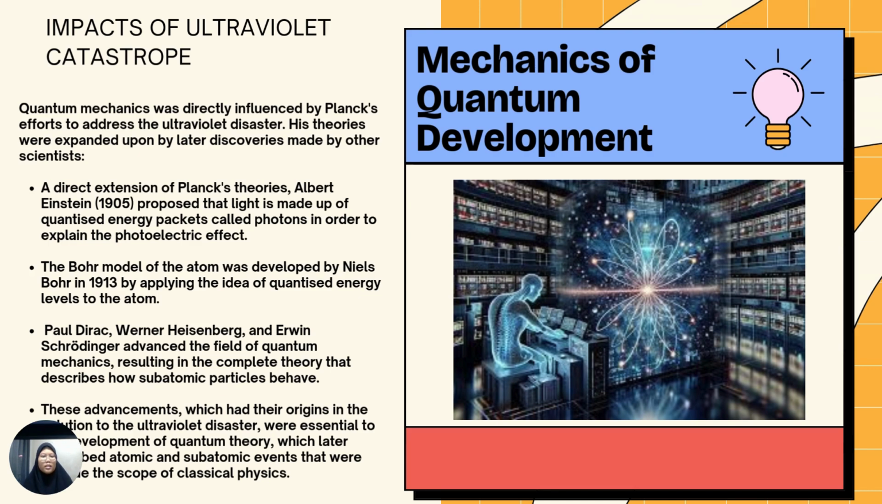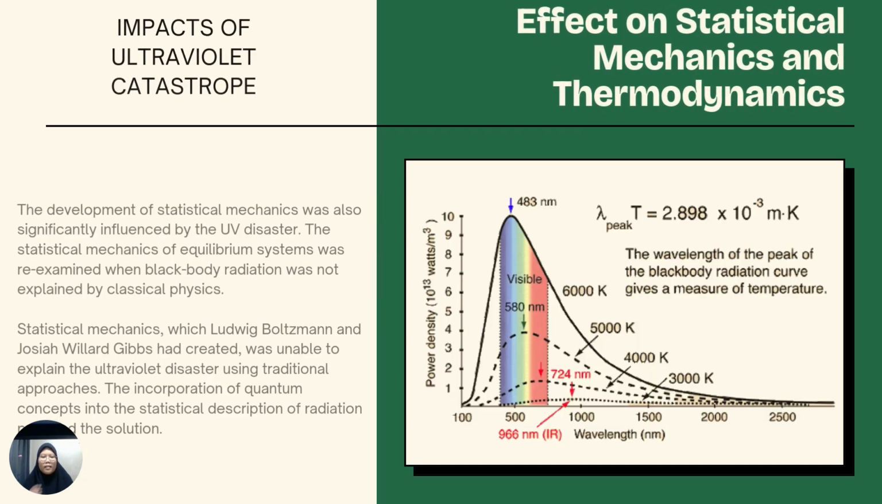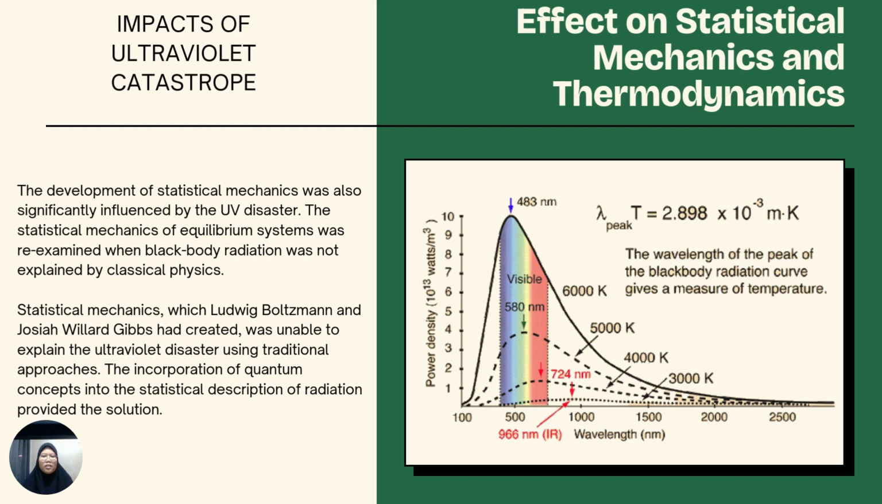First, as a direct extension of Planck's theories, Albert Einstein proposed that light is made up of quantized energy packets called photons in order to explain the photoelectric effect. Then Paul Dirac, Werner Heisenberg, and Erwin Schrödinger advanced the field of quantum mechanics, resulting in the complete theory that describes how subatomic particles behave. The next one is the effect on statistical mechanics. The development of statistical mechanics was also significantly influenced by the UV disaster. The statistical mechanics of equilibrium systems was re-examined when black body radiation was not explained by classical physics.